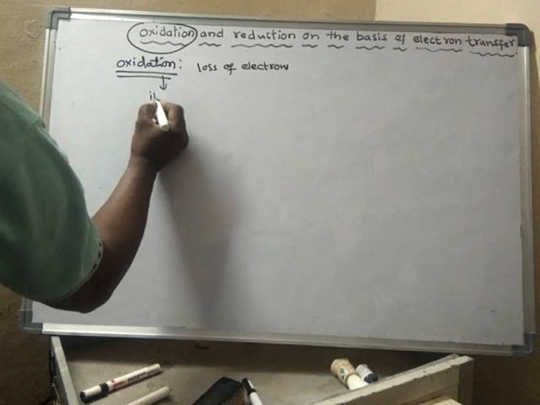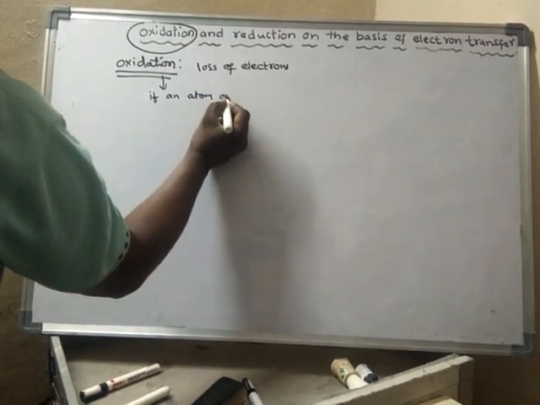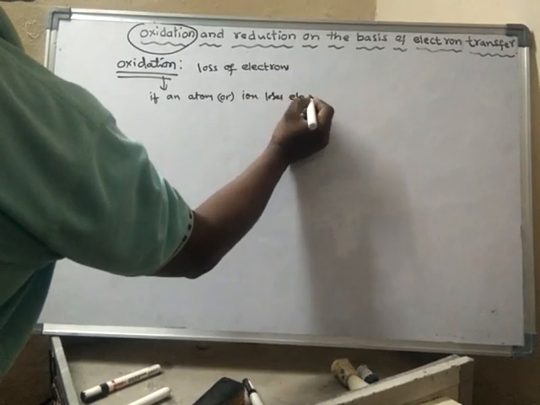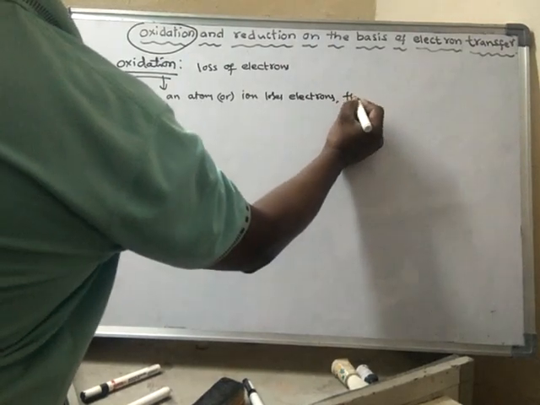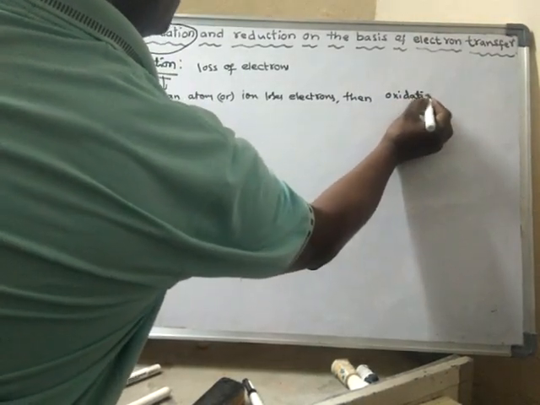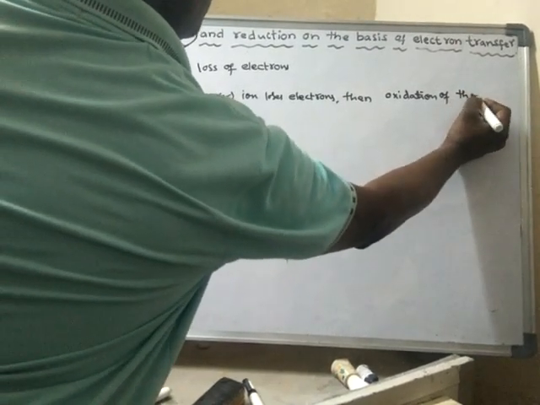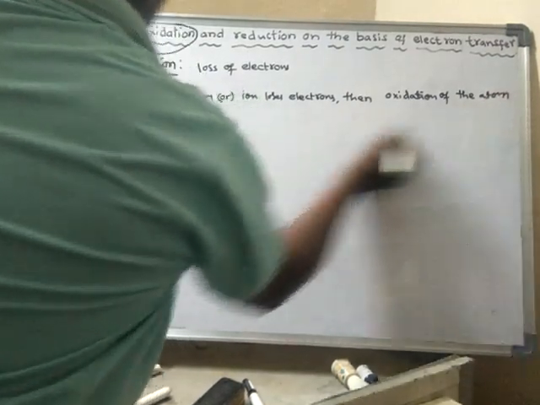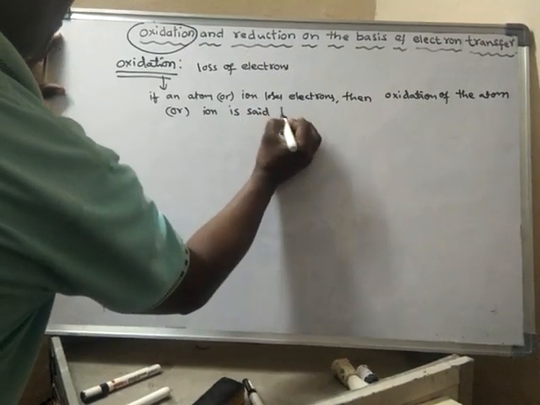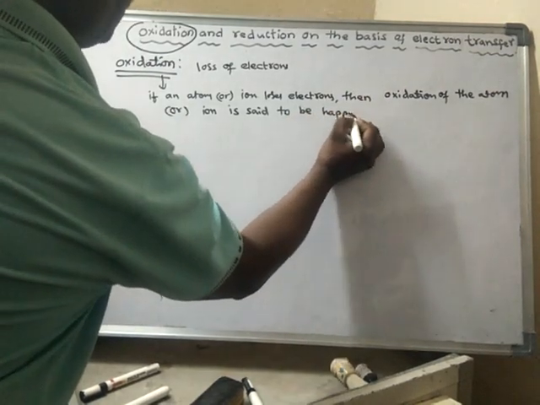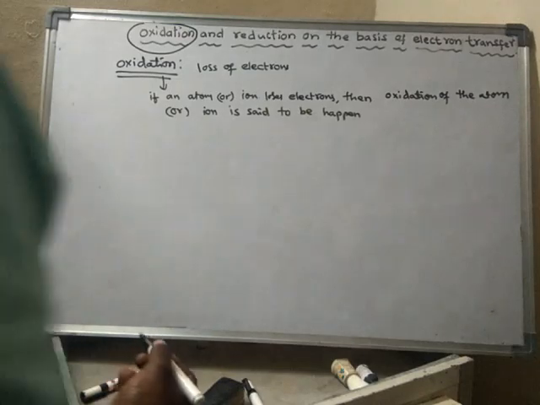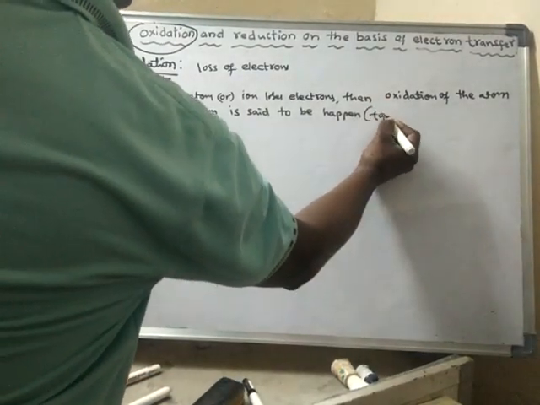That means if an atom or ion loses electrons, then oxidation of the atom or ion is said to happen, or to have taken place.